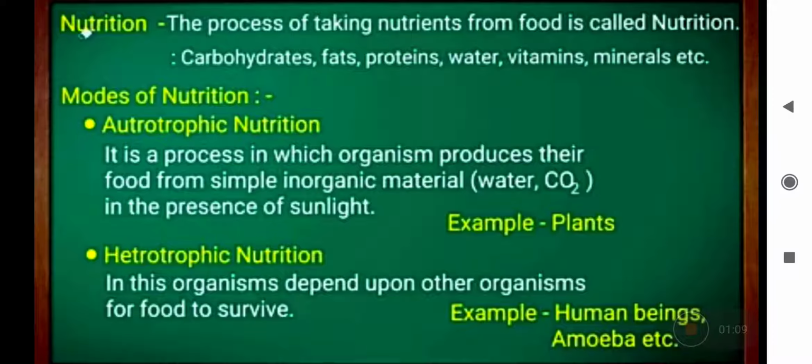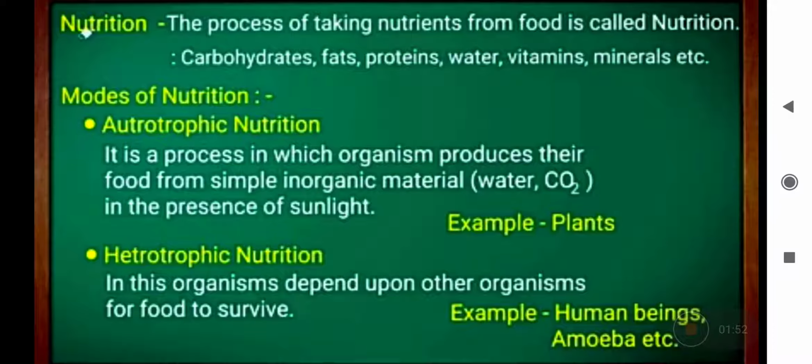There are two modes of nutrition, autotrophic nutrition and heterotrophic nutrition. Auto means self. So it is the process in which organisms produce their own food. For example, plants can make their own food by the process of photosynthesis. They use simple inorganic substances like water, carbon dioxide, etc., in the presence of sunlight, and they make organic compounds. Plants are autotrophs. Not all plants are autotrophs, as we already discussed in grade 7.